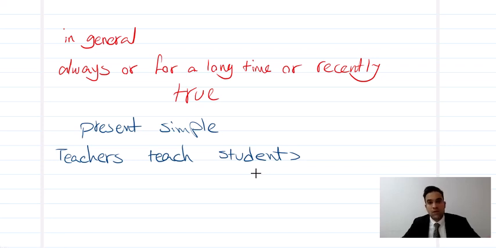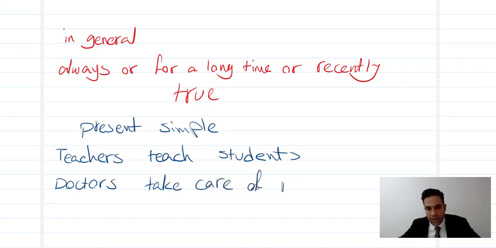This is the teacher's job. Teachers teach students, okay? For example, doctors take care of patients. Doctors take care of patients.